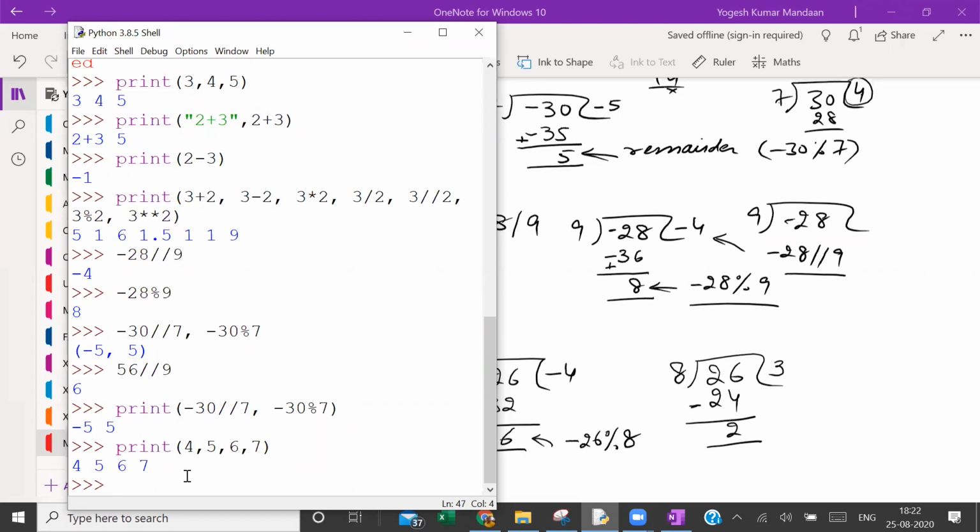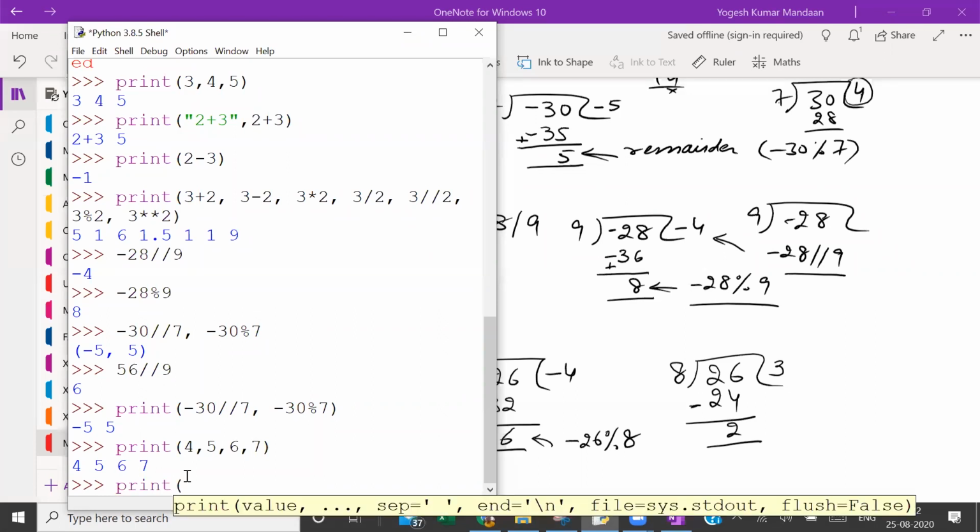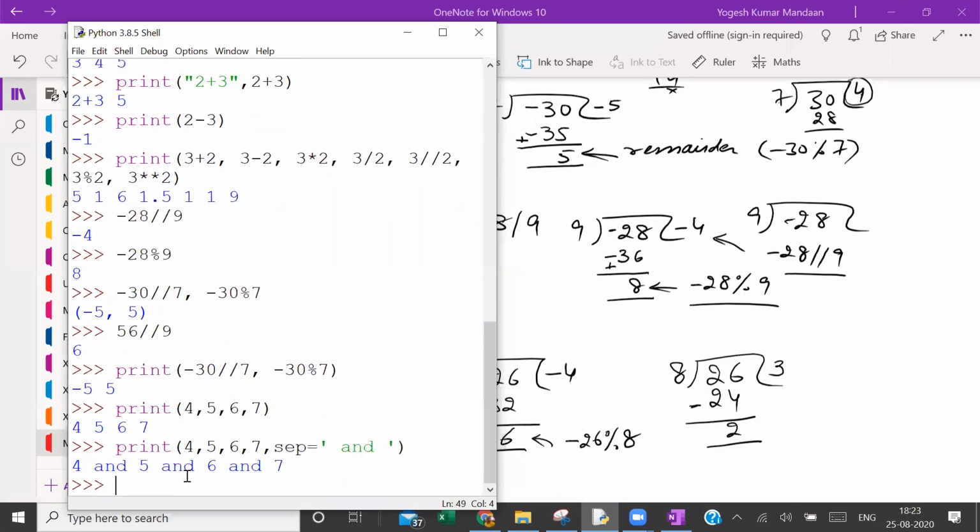Now what we can do is, we can separate these values by some other string also. For example, I can say print 4, 5, 6, 7, comma, sep equal to, sep for separator, sep equal to, now I can give anything within quotation marks. Let me say 'and': 4 and 5 and 6 and 7. Sir, what is sep? Sep is a shortcut for separator.